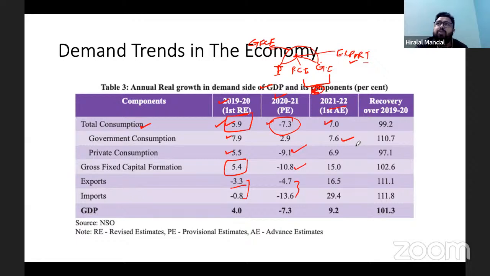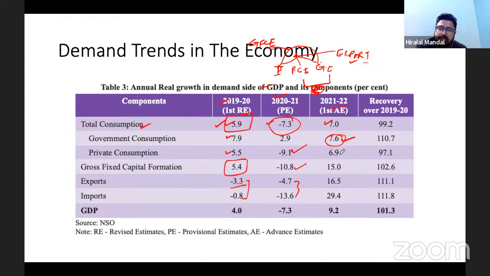So that is what the Government of India borrowed from the market, and therefore it went for huge capital infrastructure creation in the country. As a result, you can see the revival. The Government of India went for a huge outlay of revenue expenditure as well. As a result, you can see the total consumption revived. All right, so it was not that the government of India was not making a huge contribution in consumption.